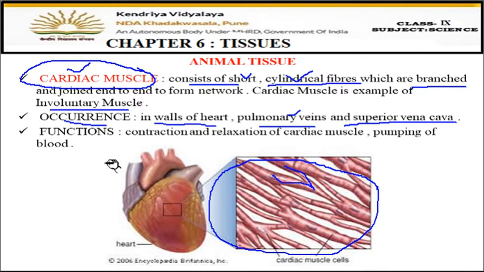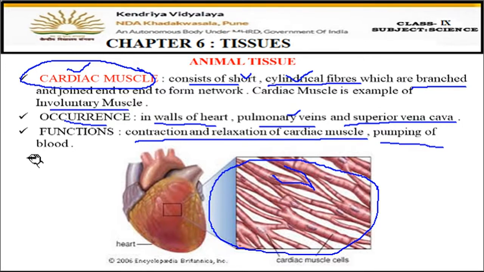Now, the function is again contraction and relaxation of the cardiac muscles. They help in the contraction and relaxation of the heart. Heart also shows the movement. One time the heart contracts and then relaxes. Contract means the muscles will come closer and relax means the muscles will go away from each other. This is contraction and relaxation. And it also helps in the pumping of the blood. So when the heart contracts, naturally the blood will be pumped outside into the blood vessels.